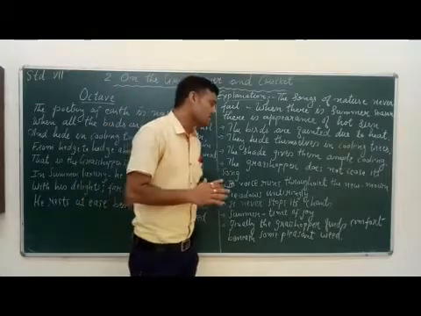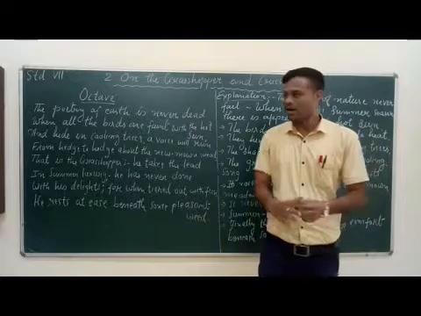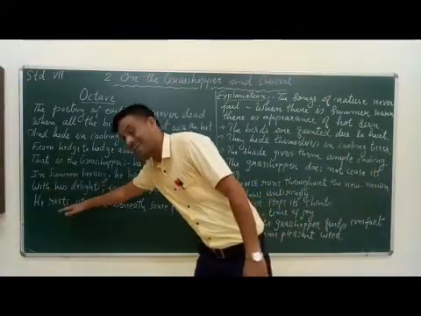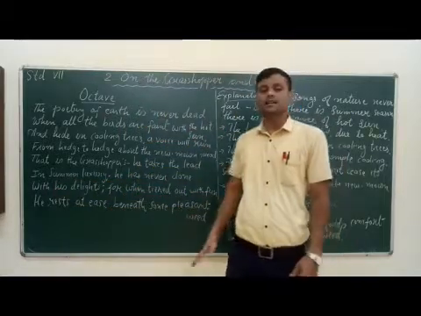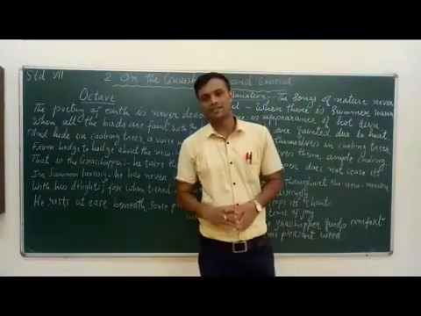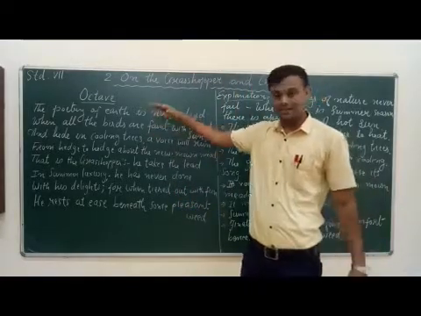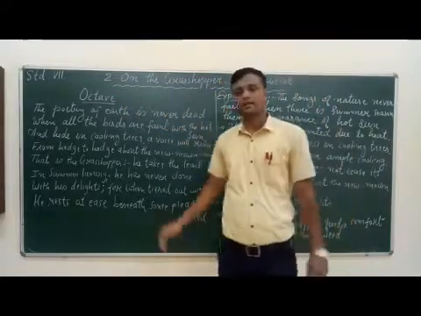Finally, the grasshopper finds comfort beneath some pleasant weed. At last, he, meaning the grasshopper, takes rest or finds comfort beneath some pleasant weed. This is the explanation, the paraphrase of the first stanza of the poem on the grasshopper and cricket.